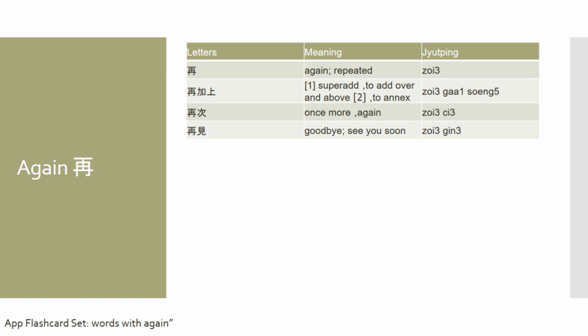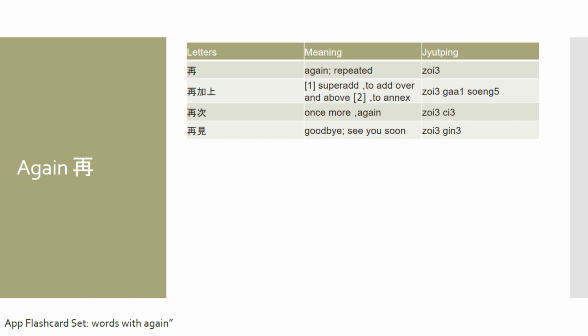Now, moving on to the second character that we want to talk about, which is 再. The meaning behind this character is just again or being repeated. And of course, if we add or append other characters to this, then we get different meanings and definitions. For example, if we add 加上 to 再, the full word 再加上 means to add over and above.